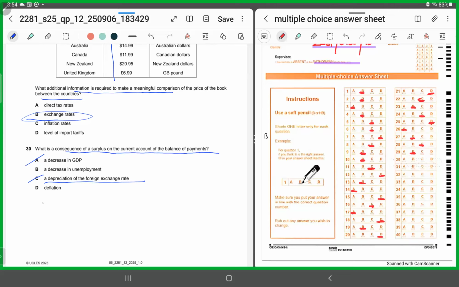It cannot be D, because D is talking about a sustained fall in the price of goods and services. So it is option B, a decrease in unemployment. Why? Because the surplus will cause an increase in employment level, or a decrease in unemployment level. So for MCQ number 30, the correct option is B.